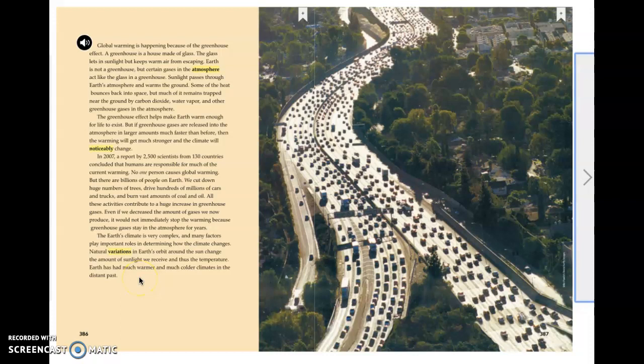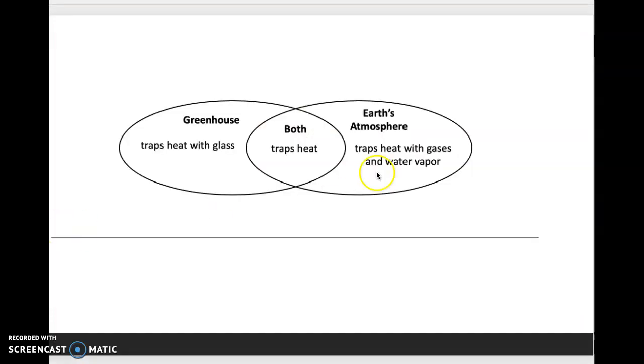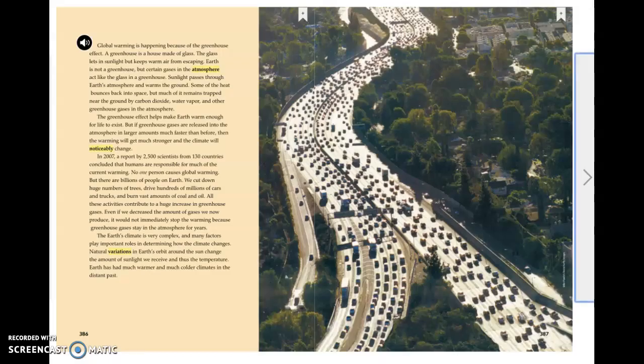So, in this section, we're comparing how Earth's atmosphere is similar to a greenhouse and how it is different. So, in our Venn diagram, we're comparing two different things. We're comparing a greenhouse to the Earth's atmosphere. And so the differences go on the outside and the similarities go on the inside. What's similar between a greenhouse and an Earth atmosphere is that they both trap heat. However, a greenhouse traps heat with glass, and the Earth's atmosphere traps heat with gases and water vapor. So that is our first section of notes.